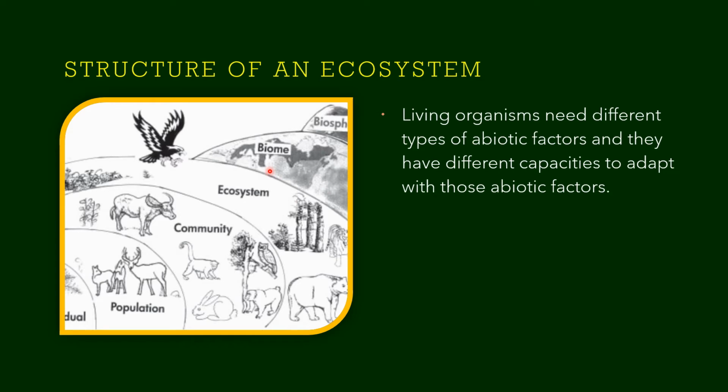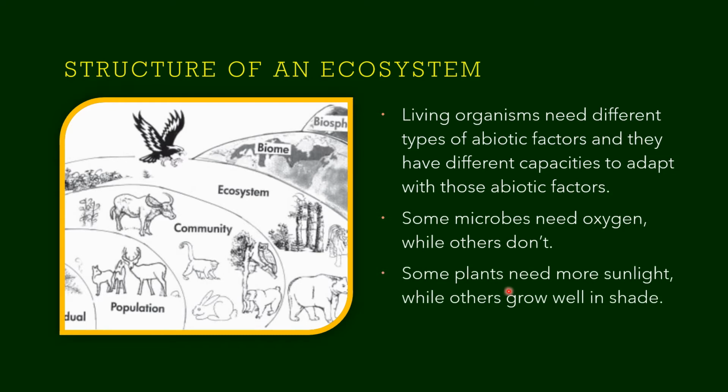Take for example the camel, which lives in the desert. Even though the availability of water, which is an abiotic factor, is less, we know that it can survive better with a limited supply of water. That is what I mean by adapting to different capacities of abiotic factors. Some microorganisms need oxygen for survival, while others do not need oxygen. We know some plants need more sunlight, and we know that we can grow plants well inside the home. They can grow well in the shade also. So depending upon the availability of abiotic factors, the living things adapt themselves.